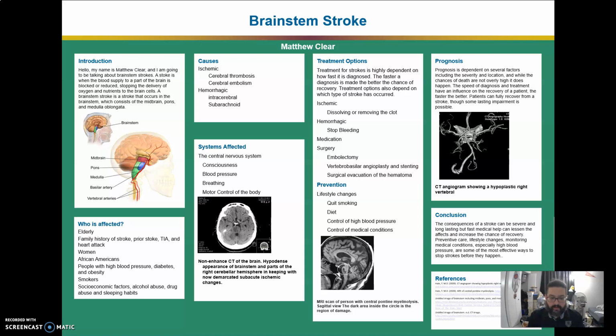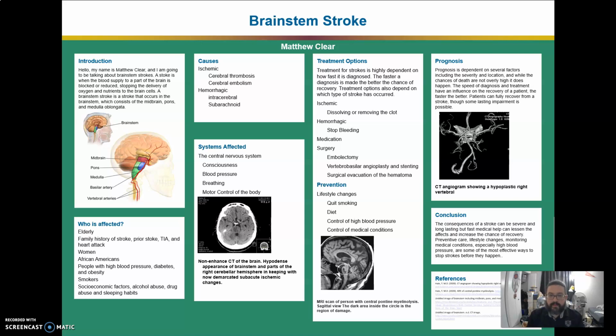Preventive care measures can have a large effect on a patient's chances of having a stroke. Lifestyle changes, such as quitting smoking, having a healthy diet, control of high blood pressure and cholesterol, and control of medical conditions that increase the risk of stroke can greatly reduce a person's chance of having a stroke.